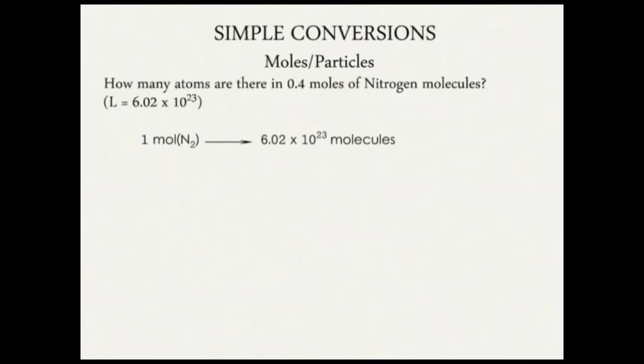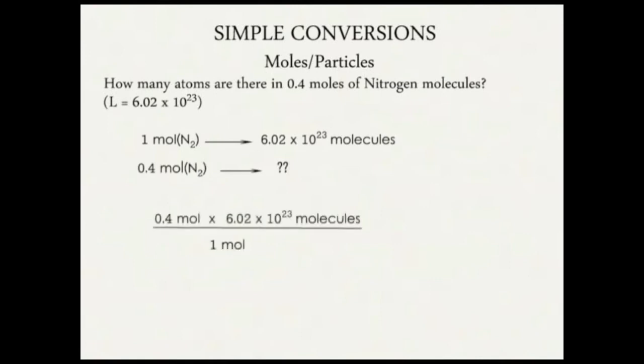The question is, 0.4 moles of the same nitrogen will contain how many molecules? So 0.4 moles over 1 mole times 6.02 times 10 to power 23 molecules. That gives us 2.0408 times 10 to power 23 molecules.